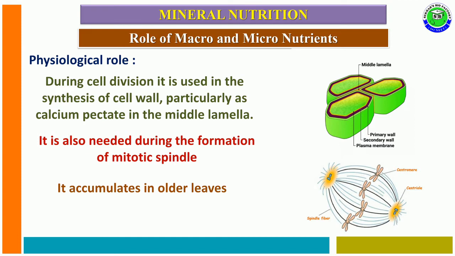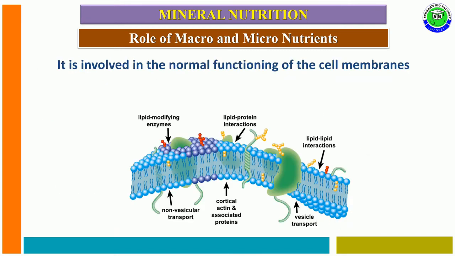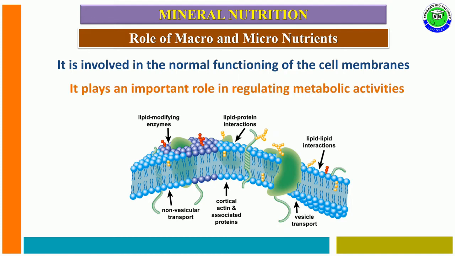Calcium is a structural component in some of the biomolecules, so calcium ions are accumulated in older leaves, and its deficiency can be seen in younger leaves. Along with this, calcium ions are involved in normal functioning of the cell membrane, and play an important role in regulating metabolic activities in a living cell.